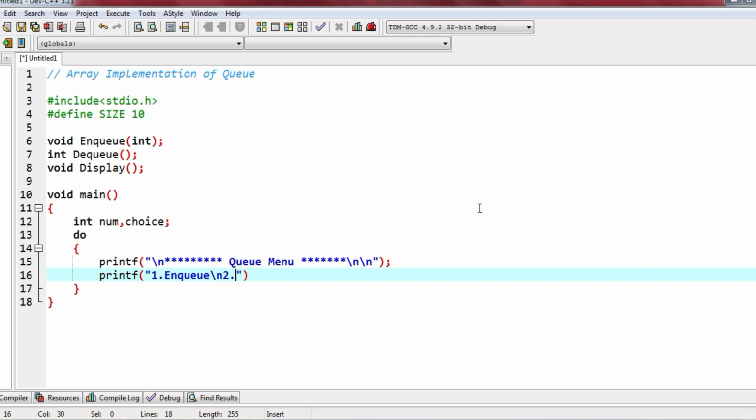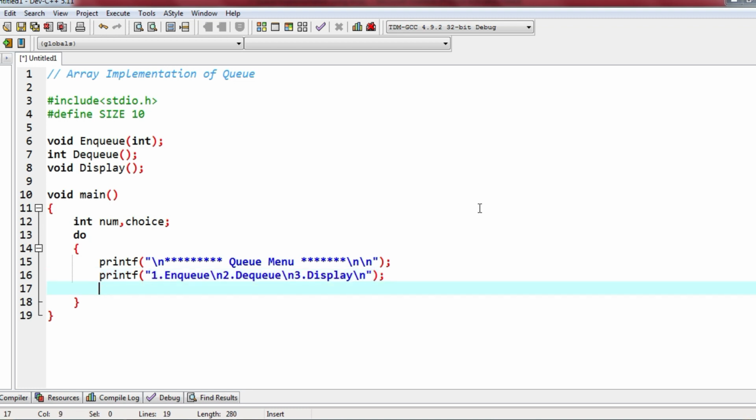Then I'm writing everything in the same instruction, you can write like that. 3 NQ DQ, then display. Final printf statement for asking the user to enter a choice.